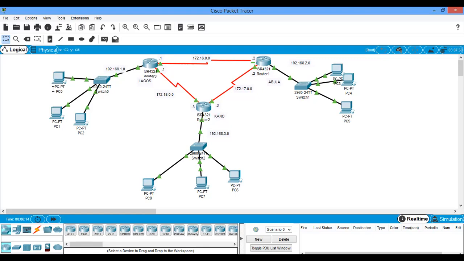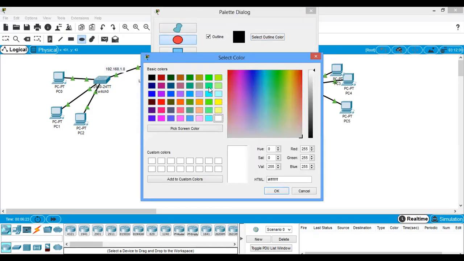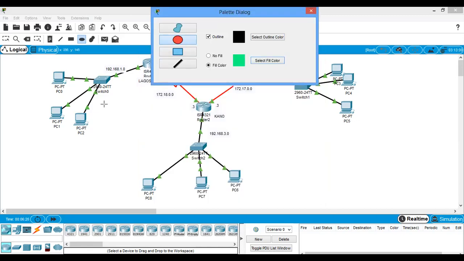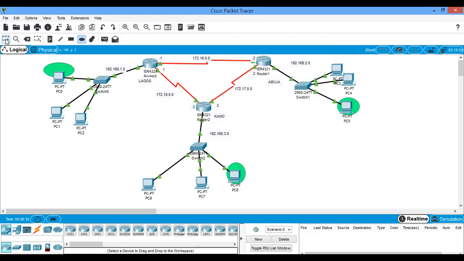Now, I want only this PC. Let's say this PC is owned by a manager. I want only that manager alone to have access to the network in Abuja, Kano, for instance.